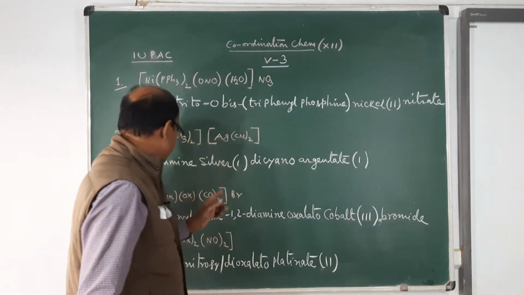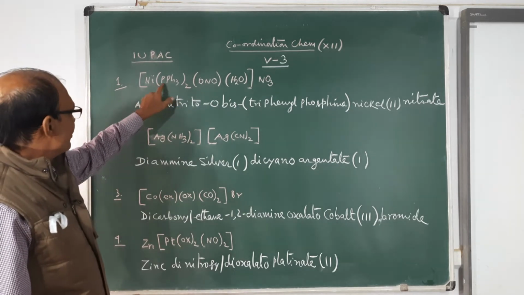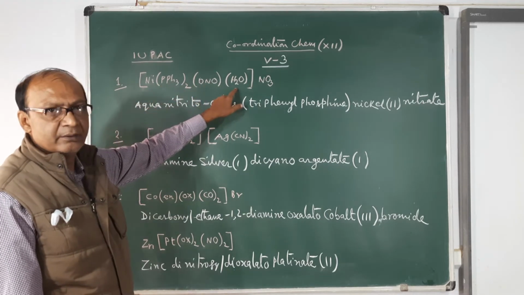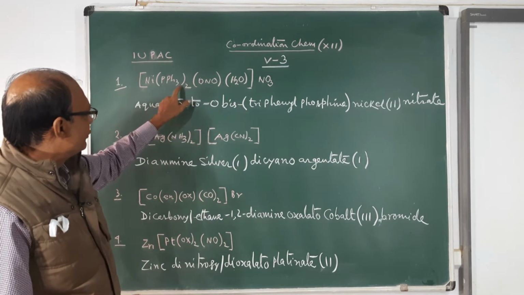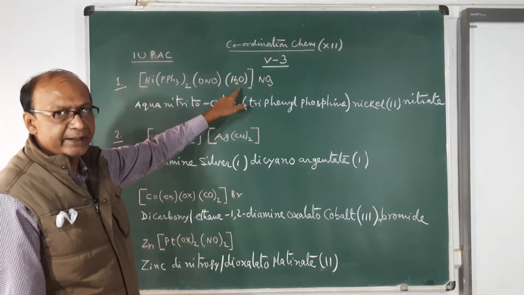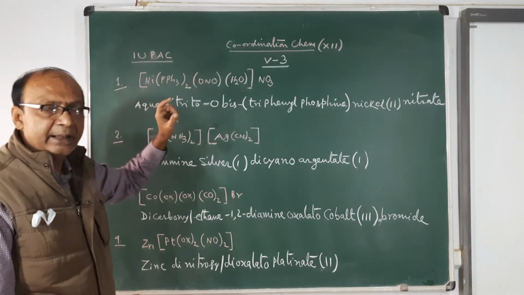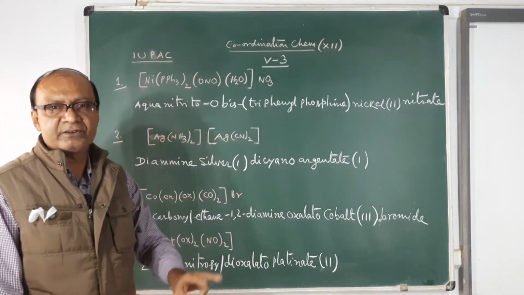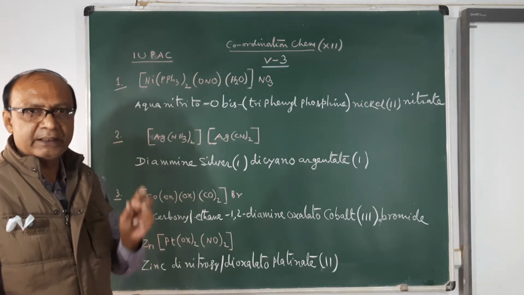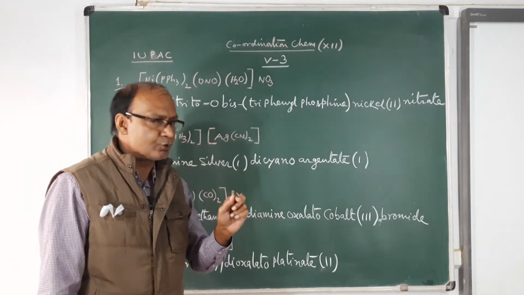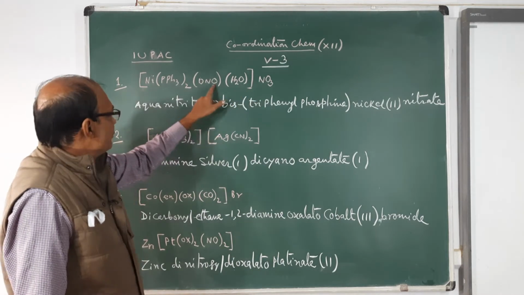Say I have done it here, 4 coordinated. This is the coordination number 2 plus 1 plus 1, 4. There are 4 unidentate ligands: 2 unidentate, 1 unidentate, 1 unidentate. So total coordination number 4, I have constructed it. And again, keeping in mind that nickel's stable oxidation state is plus 2, I have written that this is minus 1, this is minus 1, so it will be plus 2.